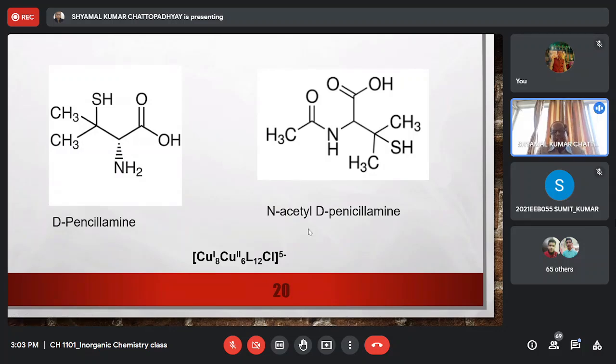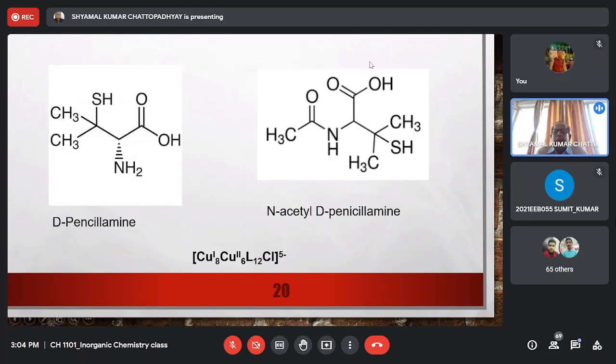This N-acetyl D-penicillamine is found to be less toxic than penicillamine, because whereas with D-penicillamine a lot of it is wasted outside the cell because it cannot penetrate the cell membrane, N-acetyl D-penicillamine, because of its higher covalency, can penetrate the cell membrane more easily, and at lower concentration it can pick up the copper ions from your cells.